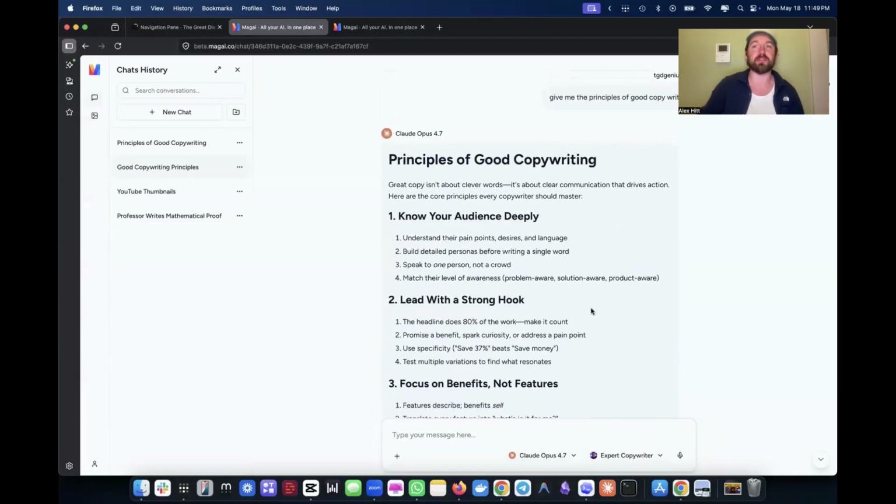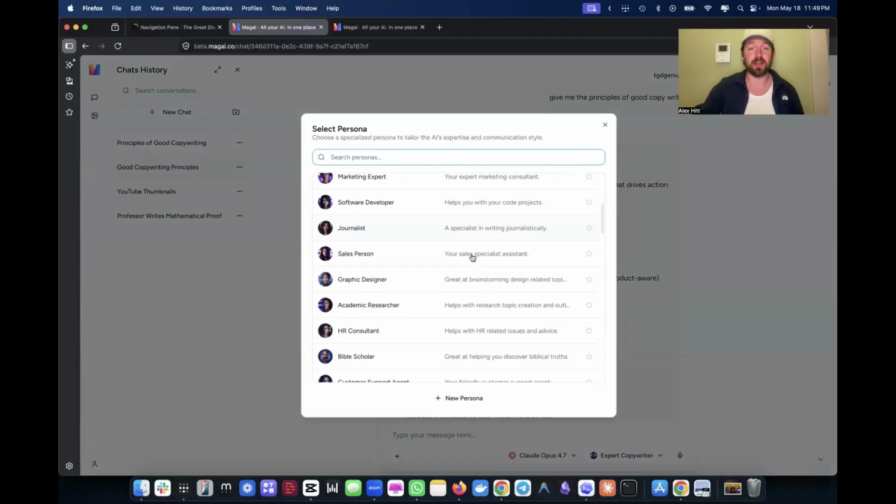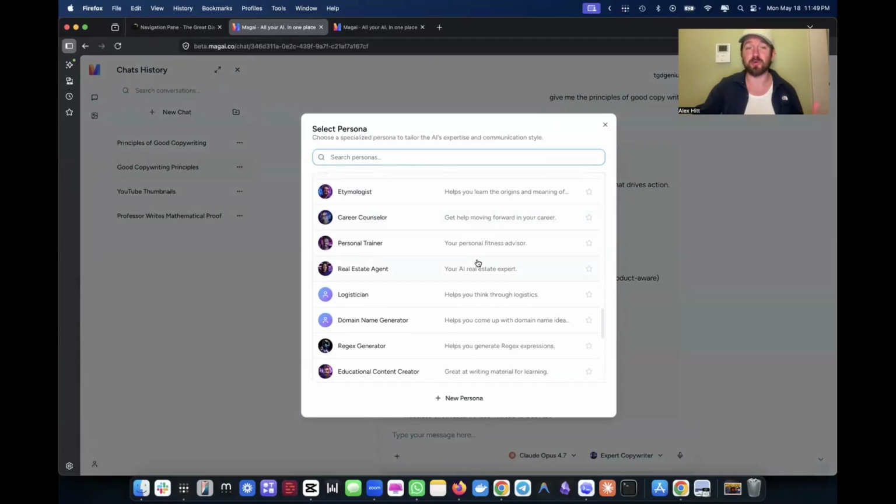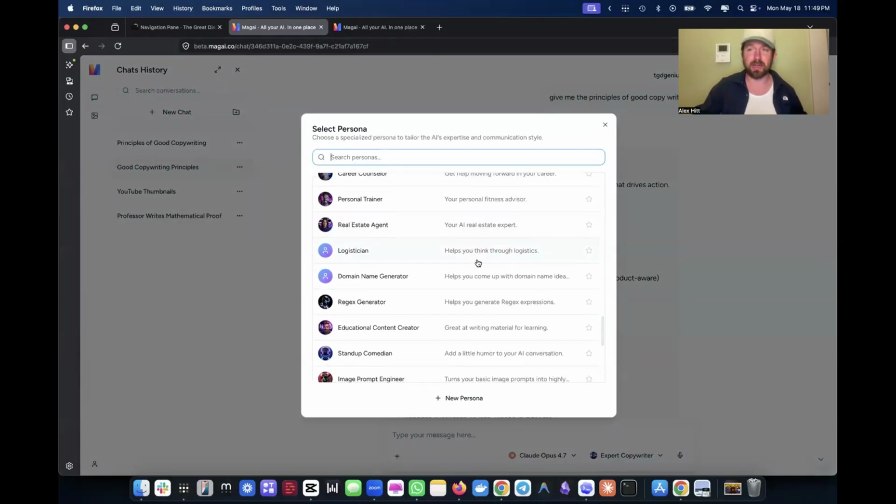So this is one of the interesting features within the AI Genius Club in Magi, these different personas. There's lots of different personas in here, so you can choose one based upon what you're working on. But again, just because you've chosen a specific persona doesn't mean that it will give you inaccurate information. Like if you ask a poet a question about copywriting, it's not going to not know that information because it's a poet. It's still an AI, it's still a hyper intelligent computer, it still has a good command, but it does have specialized knowledge in a certain direction. And it will change the output based upon that kind of personality trait.